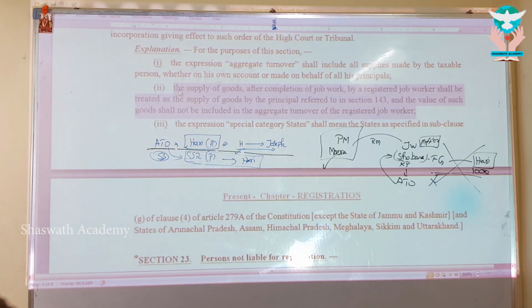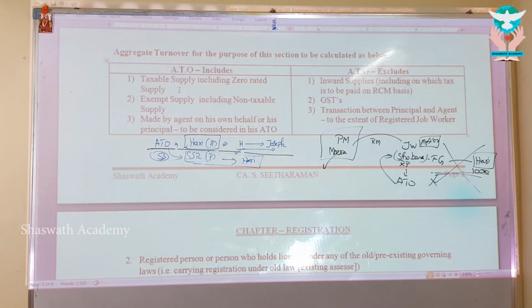Go ahead, spend a few minutes. Take complete grip of this beautiful topic called aggregate turnover for the purpose of this section. Immediately, pass everything you're doing, and go ahead to take an understanding of conceptual clarity in this particular area. Prepare it. Practice this also twice, my dear. I want to see your notebook. You have to write this twice. First time by seeing the notebook, and the next time without seeing it. Close it, recollect from your memory and do it. Go ahead, my dear.